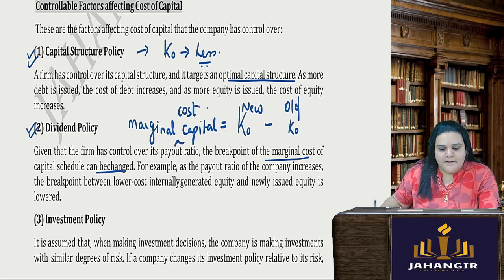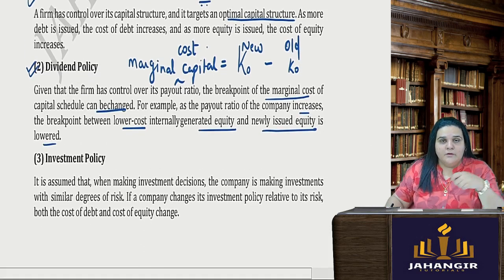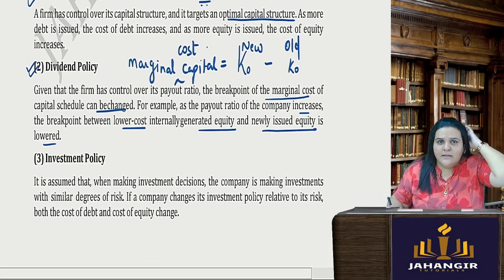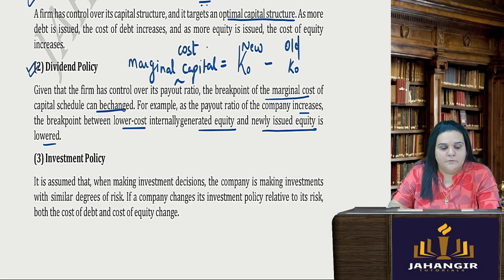For example, as the payout ratio of the company increases, the break-even point between lower cost internally generated equity and newly issued equity is lowered. Obviously, because you are going on paying out, the payout ratio is going to be high. If you pay out high dividends, your retained earnings will reduce, and your internally generated equity amount is going to be low.